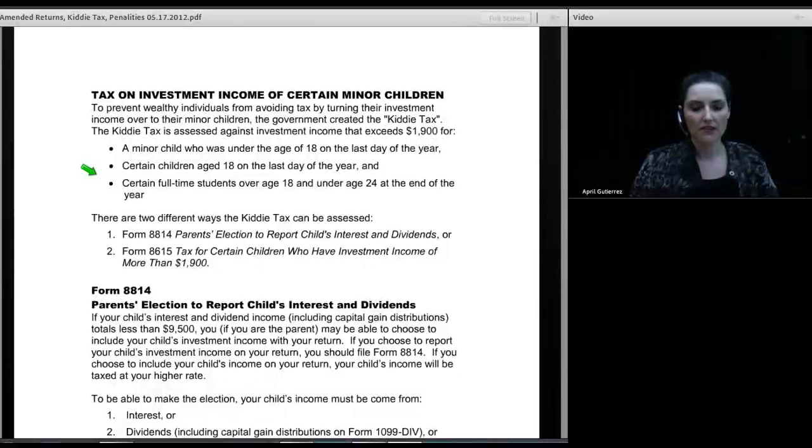There are 2 different ways that the kiddie tax is assessed. One way is for the parent to attach Form 8814 to the parent's tax return, where the parent will then report interest and dividend income of the child on the parent's return. The other way is for the child to file his or her own return and attach Form 8615 so that the child will pay tax on his or her investment income at the parent's higher rate. The forms are a little bit similar in that they both start with 8, and 14 is only 1 digit off of 15, but the 6 in the middle is different. So anyway, I go 15 and 14, but it's actually 8814 and 8615.